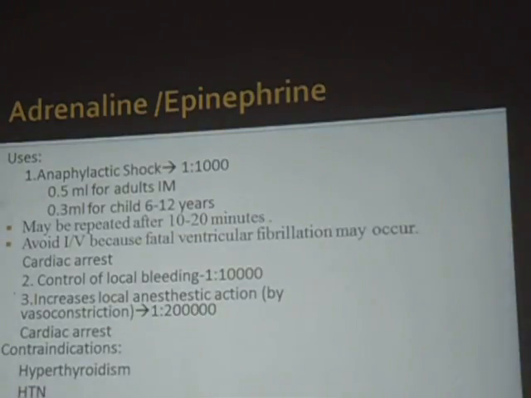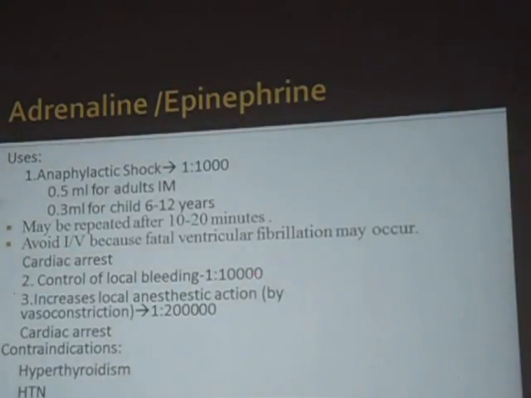So coming to adrenaline. Adrenaline is the drug of choice for anaphylactic shock. The strength we need to remember is 1:1000. So 1:1000, 0.5 ml intramuscularly is given in adults, and 0.3 ml in children. Most commonly the route of administration will be intramuscular. If the patient has not recovered, the anaphylactic symptoms are not improving, we can give the drug again after 10 to 15 minutes.